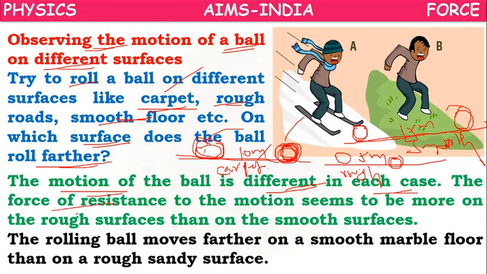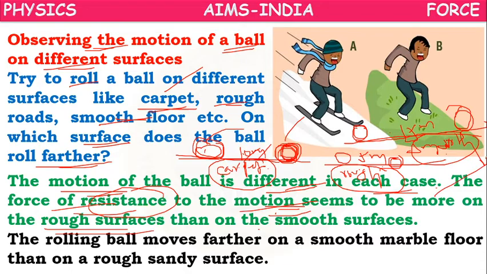So what are the surfaces here? Here is carpet, here is rough road, here is smooth surface. The surfaces will show one kind of resistance to the motion of the ball, which is called friction. Because of that, the ball is stopping after some time, but the distance is different. For the rough surfaces, friction will be more than the smooth surfaces.